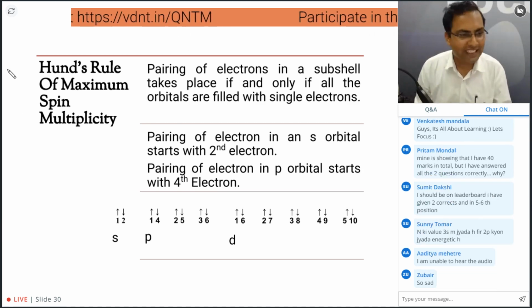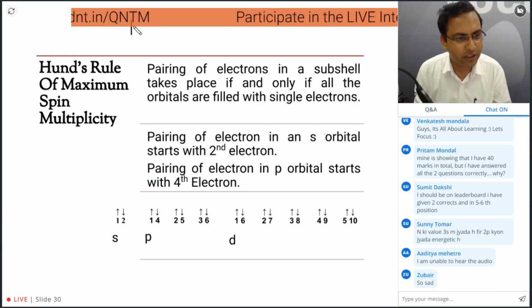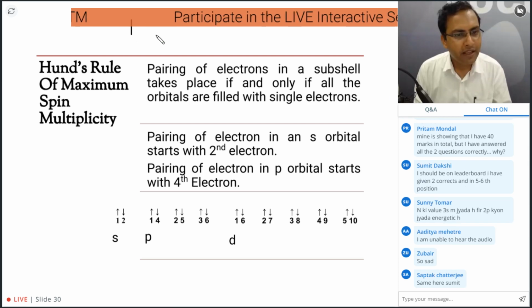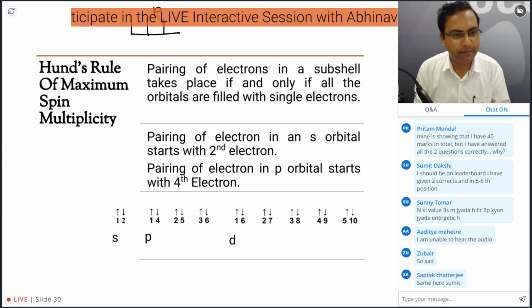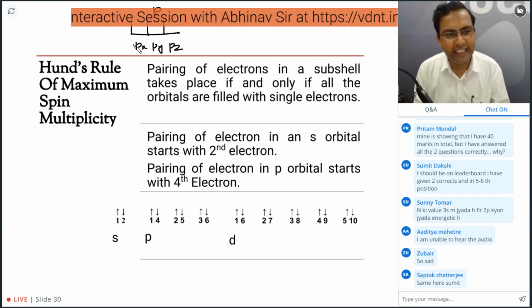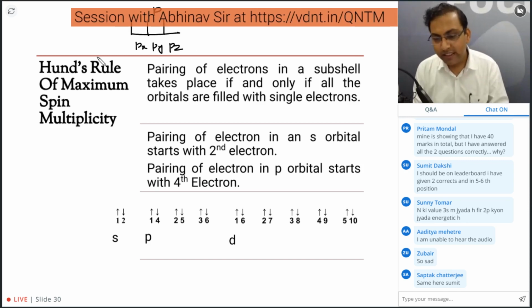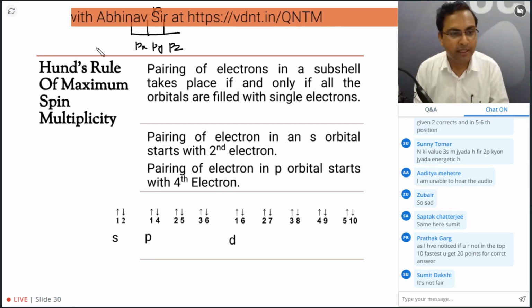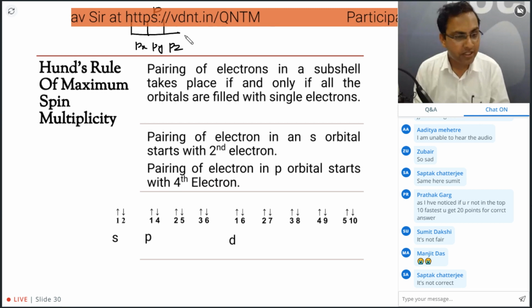Okay, and then we have Hund's rule of maximum multiplicity. What does Hund's rule say, children? Hund's rule says that when we are filling orbitals of equal energy, let's say the p orbital, px, py, pz are called degenerate orbitals. They have the same energy.